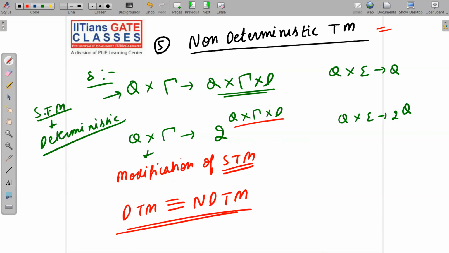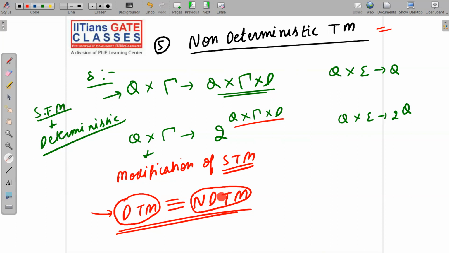The only thing is, let me say it for you. Actually, I was trying to avoid it, but the point is very important, so you should know about it. If a deterministic Turing machine is taking exponential time to solve any problem, then the same problem may be solved by non-deterministic Turing machine in polynomial time. Or, if non-deterministic Turing machine is taking polynomial time to solve any problem, then the same problem can be solved by deterministic Turing machine in at most exponential time. Please note this point very carefully.